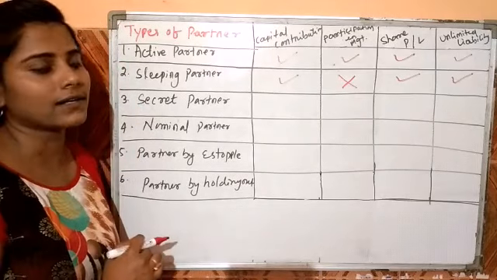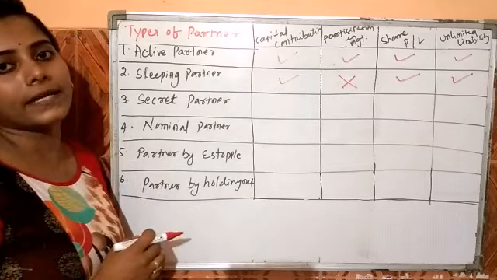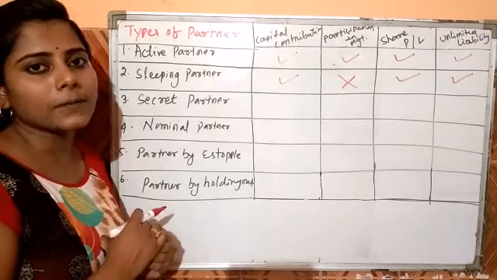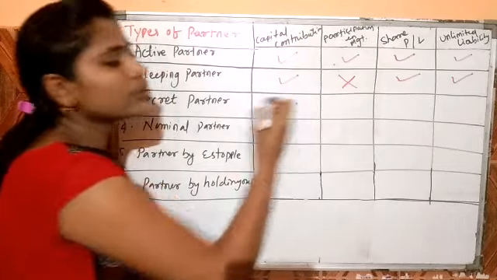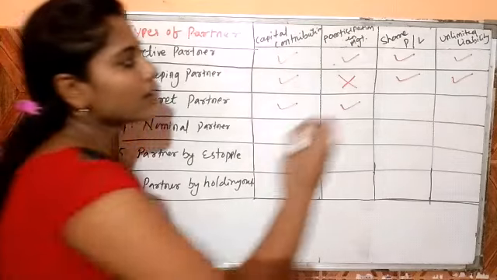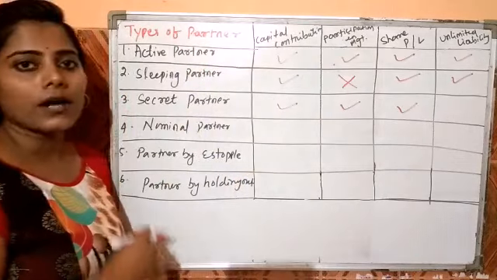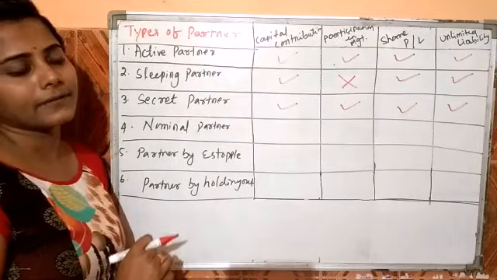Next is the secret partner. The secret partner is a partner who is secret from the public, that means the existence of the partner is unknown to the public. But he contributes capital, participates in management, shares profit and losses, and the liability is also unlimited.